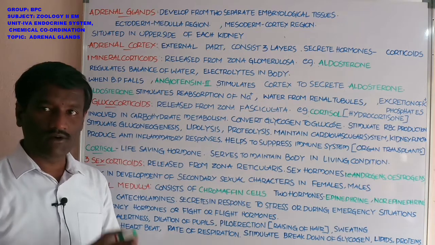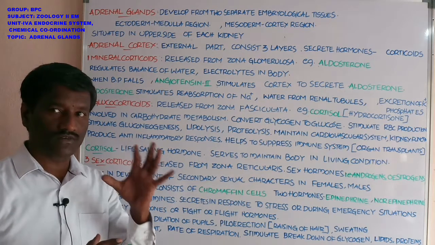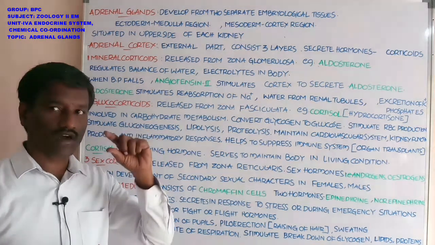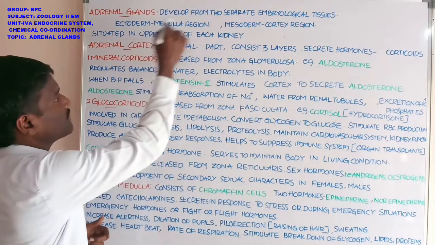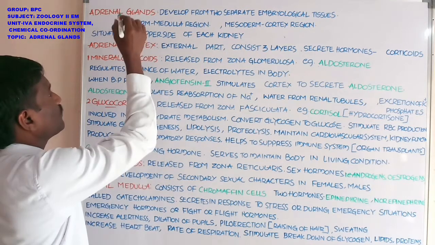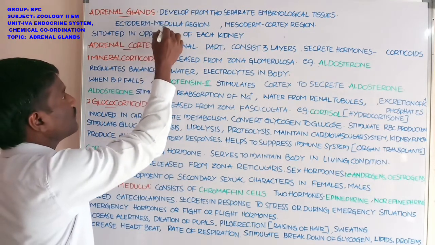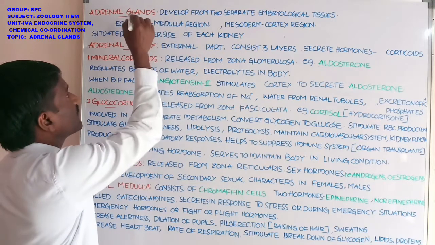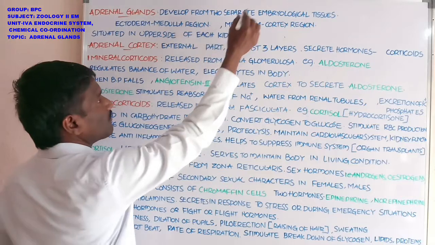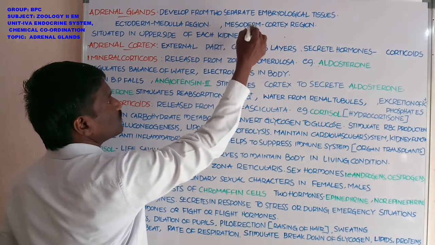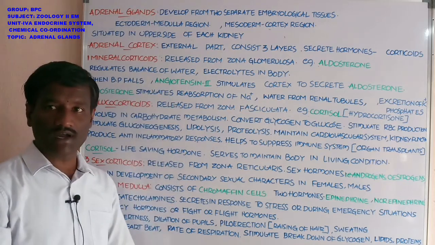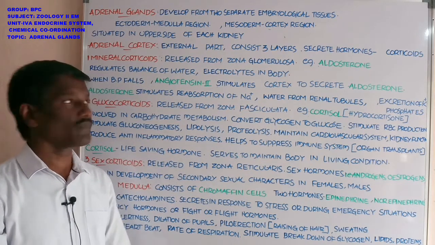Adrenal glands develop from two parts of the embryonic tissue. One is the ectoderm and the other is the mesoderm. Ectoderm produces the medulla region of the adrenal gland. Next, the mesoderm of the embryological tissue produces the cortex region of the adrenal glands.